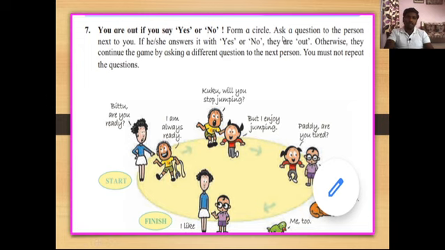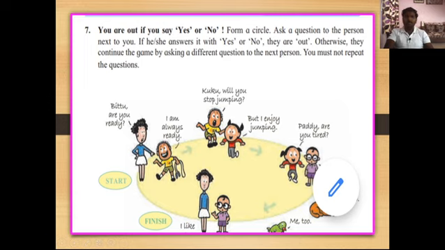Form a circle, ask a question to the person next to you. If he or she answers it with yes or no, they are out. Otherwise they continue the game by asking a different question to the next person. You must not repeat the questions. In this activity we have to play this game by asking questions to each other.